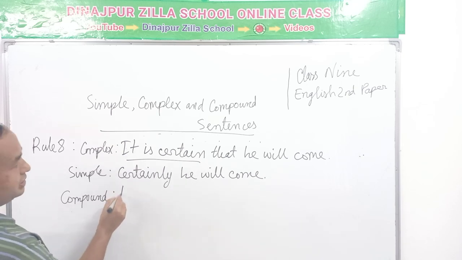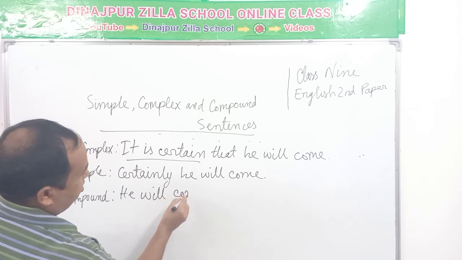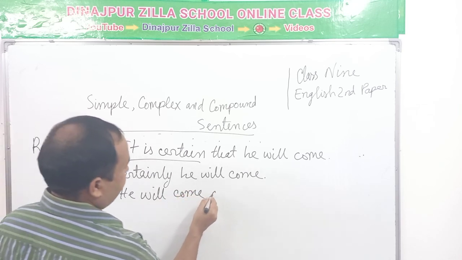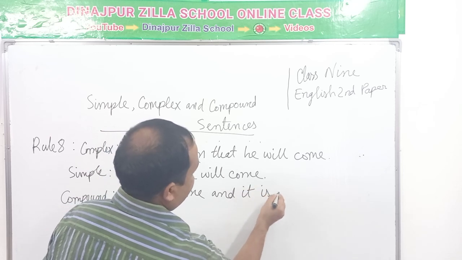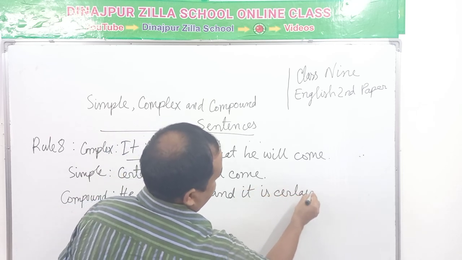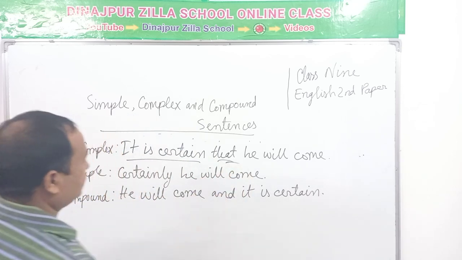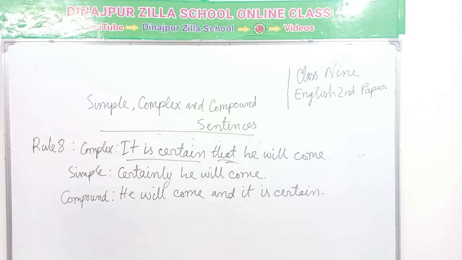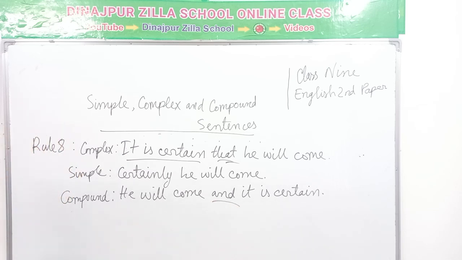And in the compound sentence, he will come and it is certain. So, here this is a that clause. So, thus we can see the different kinds of structures.